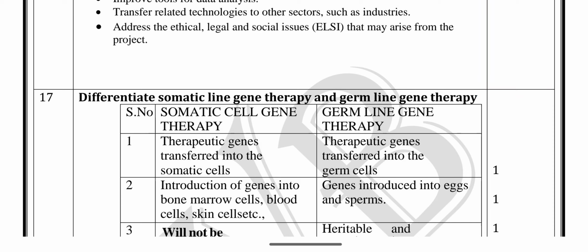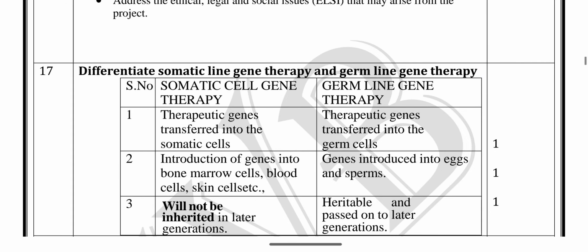Therapeutic genes means treatment of the genes. When the treatment occurs in somatic or body cells, it is called somatic cell gene therapy. When the treatment or therapy is for the egg or sperm, it is called germline gene therapy. It involves the introduction of genes into bone marrow cells, body cells, skin cells.